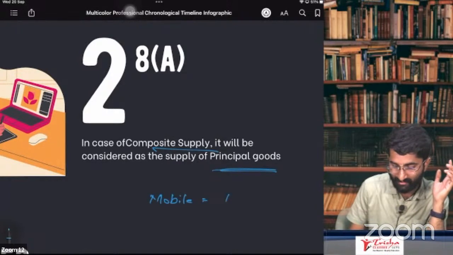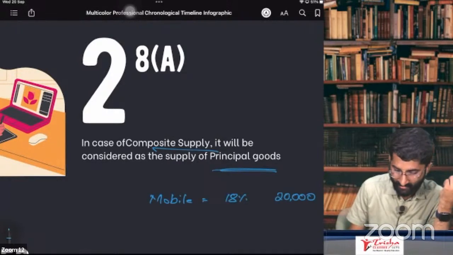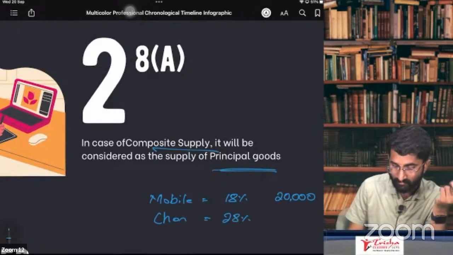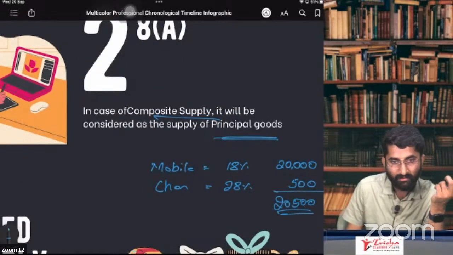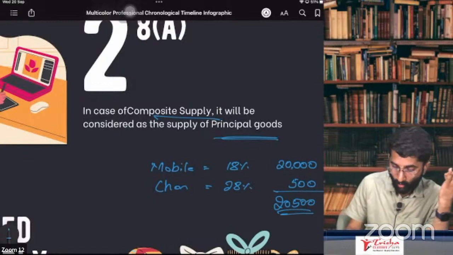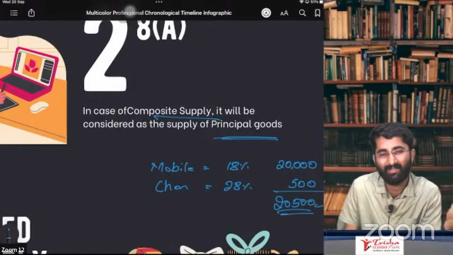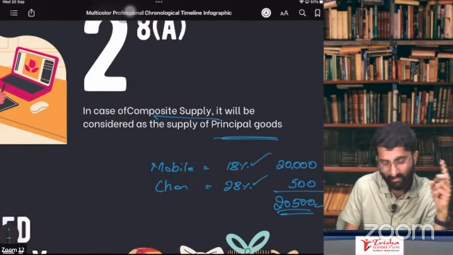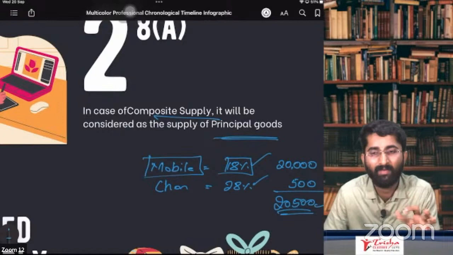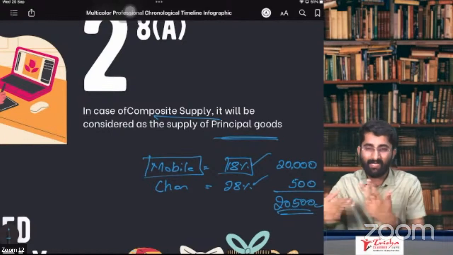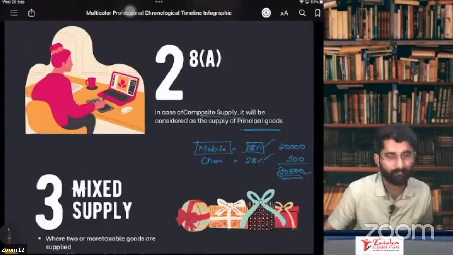Now example, mobile ka tax rate is 18% and the value is 20,000. Think. And the charger rate is 28% and the value is 500 rupees. What will be the total now? 20,500, no? This is 20,500. Now on this, what is the rate of GST, sir? 18% or 28%? It is 18%. Why? Because the principal goods is the mobile phone. That's why 18% on 20,500.